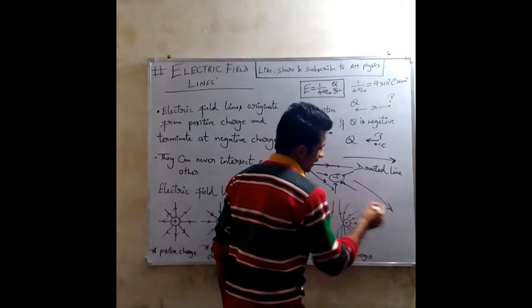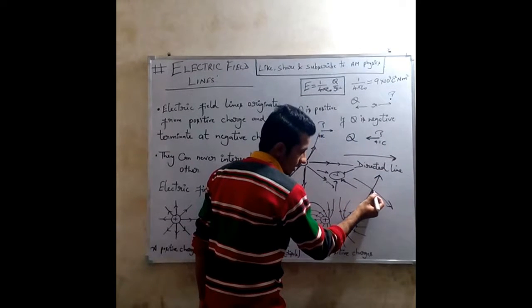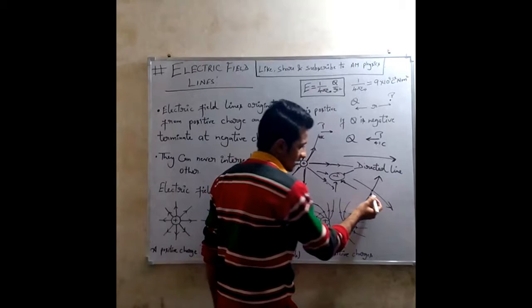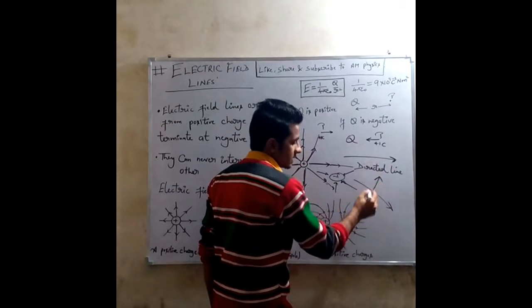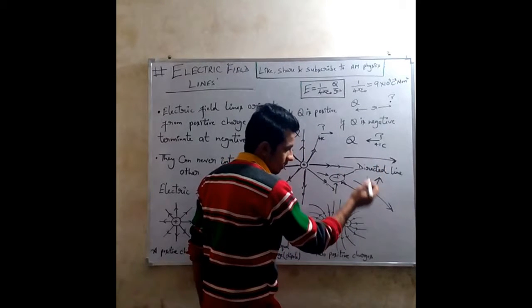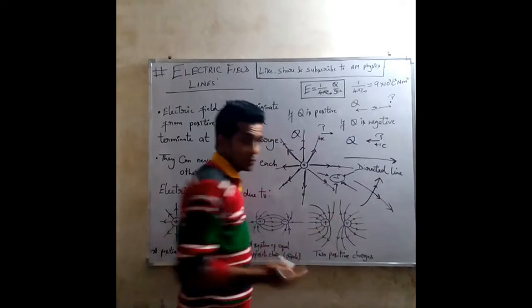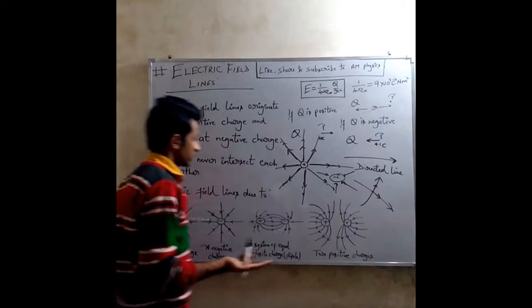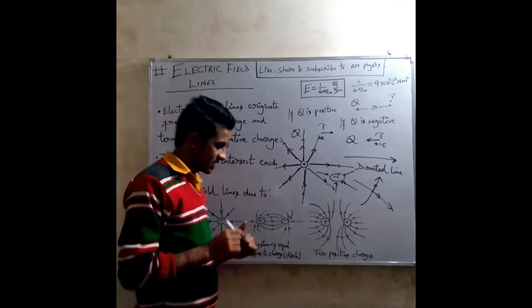So if I have two electric field lines which intersect each other, and I put a charge at the point of intersection, this electric field line will represent that the direction of force is this, and this electric field line will represent that the direction of force is this. But there has to be only one direction of force on that charge. So electric field lines can never intersect each other.